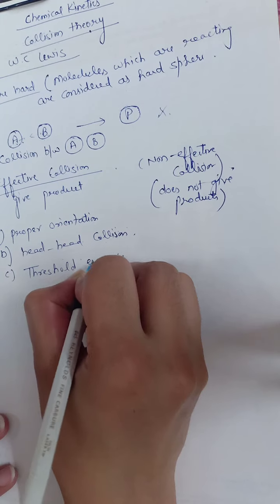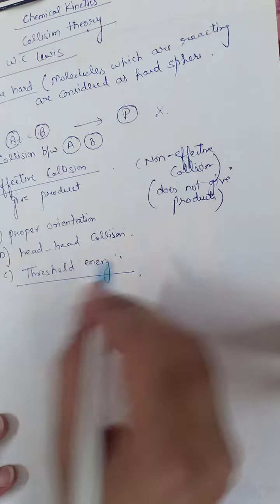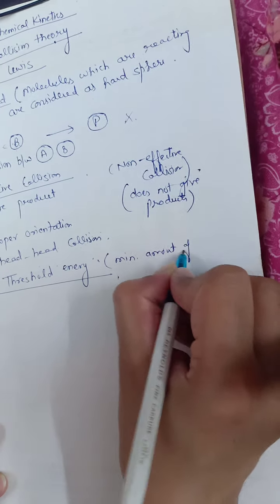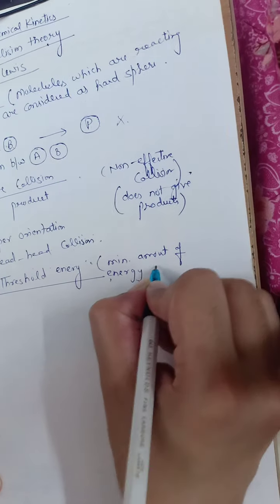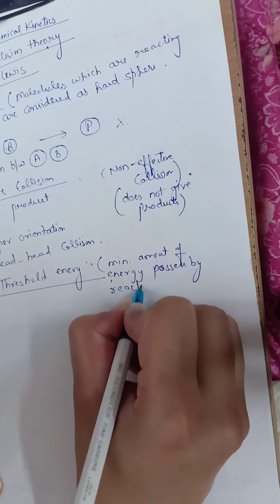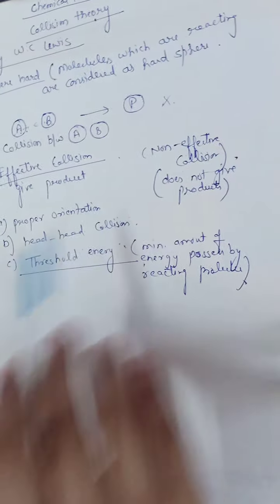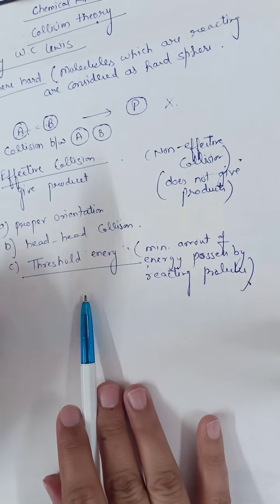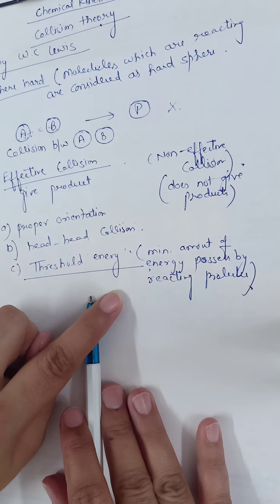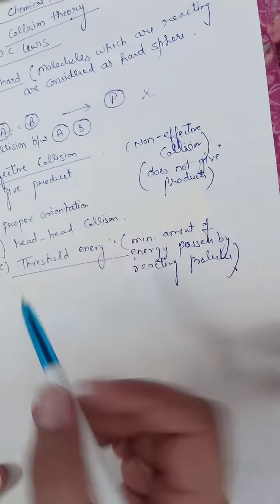It is the minimum amount of energy possessed by the reacting molecules to react with each other. So these are the conditions for effective collision: proper orientation, head-to-head collision, and threshold energy.